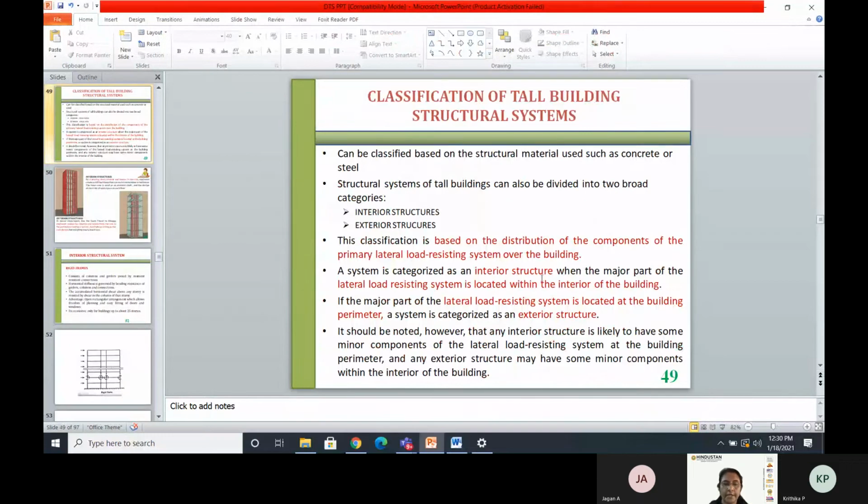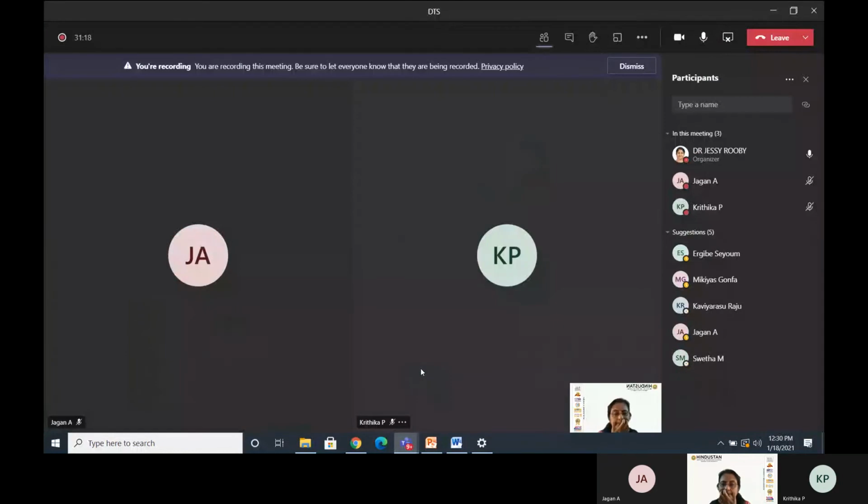Did you get an idea about the structural system? Just give me a small feedback. Did you understand what the structural concern is, what all the forces to be considered are, and how the structural system has to be selected? Is this part clear?